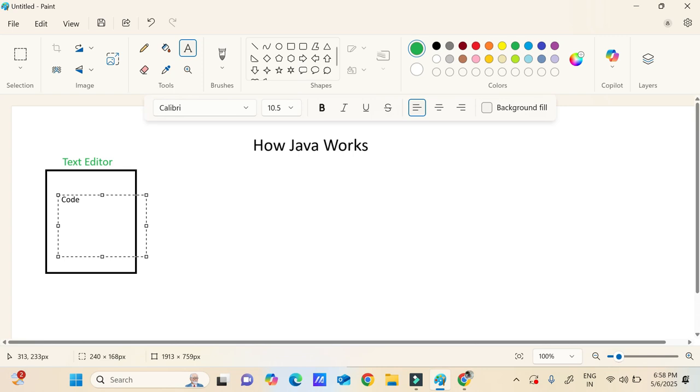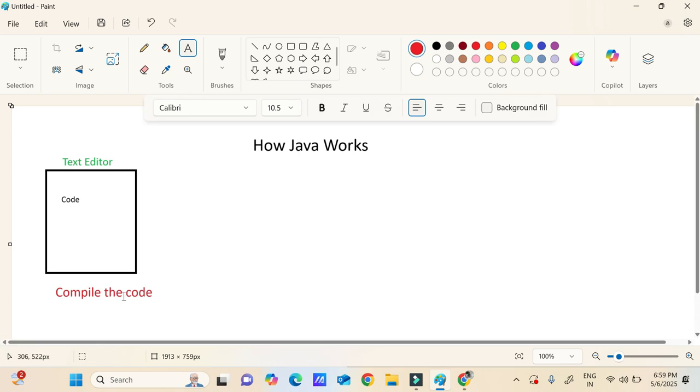Java is a high level programming language, meaning it can understand our code. Whatever code we have written, the entire code it will understand, but we can't directly run it. So what Java will do is compile the code. I think it's not visible, let me increase the size. What Java will do starting is, it will compile the code.